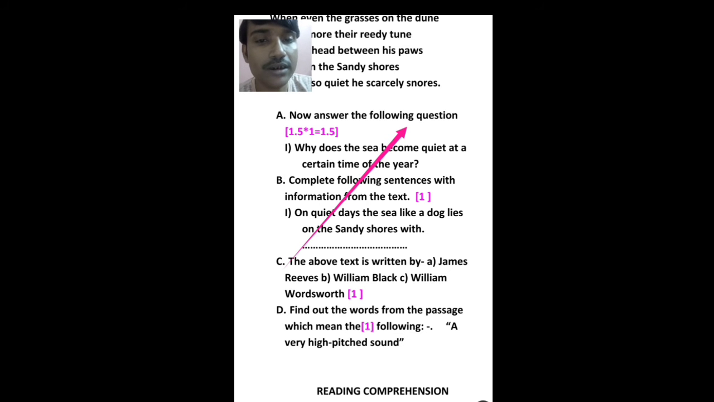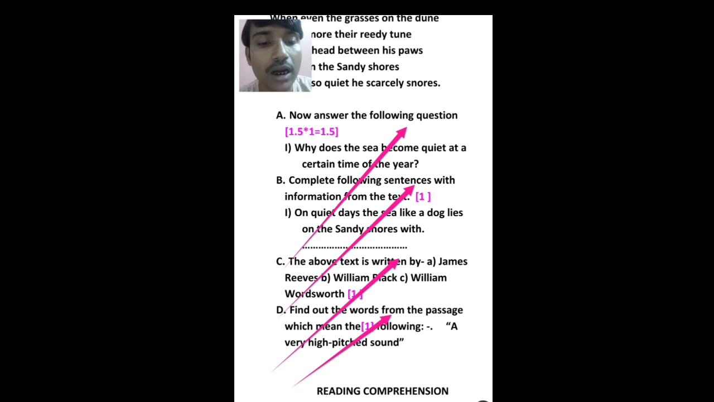Type 1, complete the following sentence with information from the text. Type 2, alternative questions are given to choose or pick out the right one. That is type C. And the find out words questions, I have already told you.